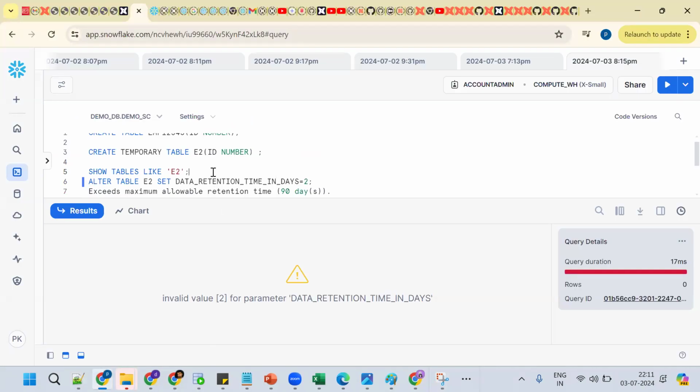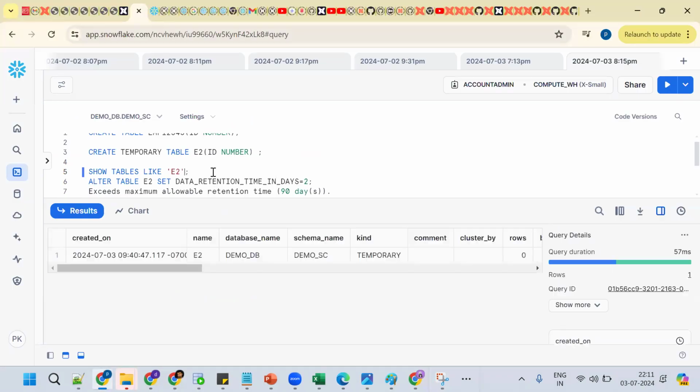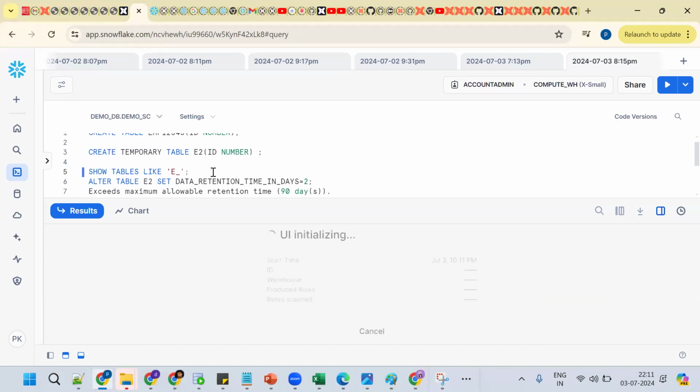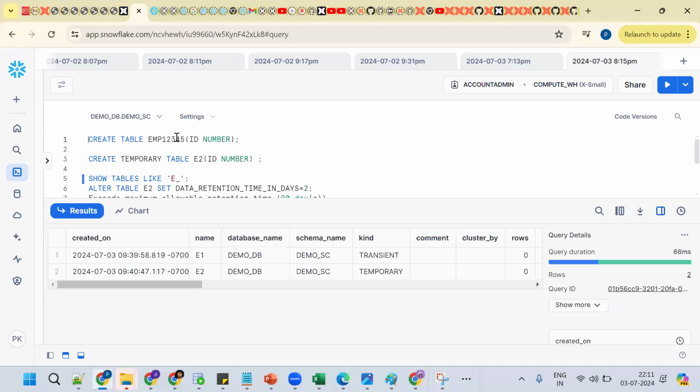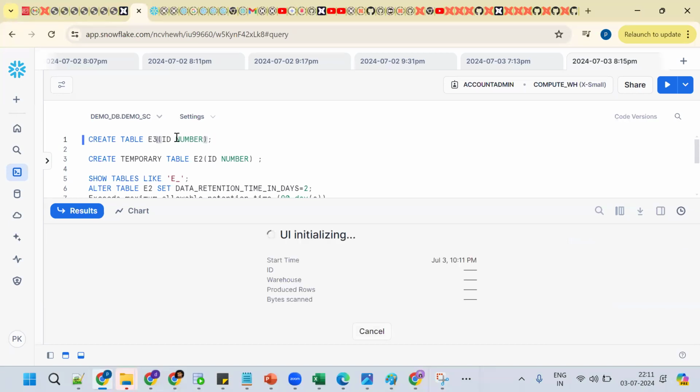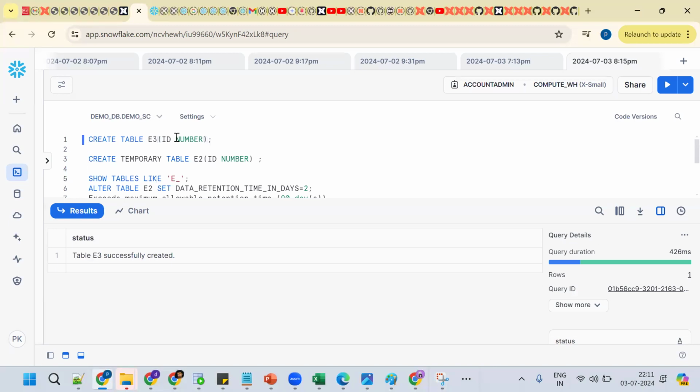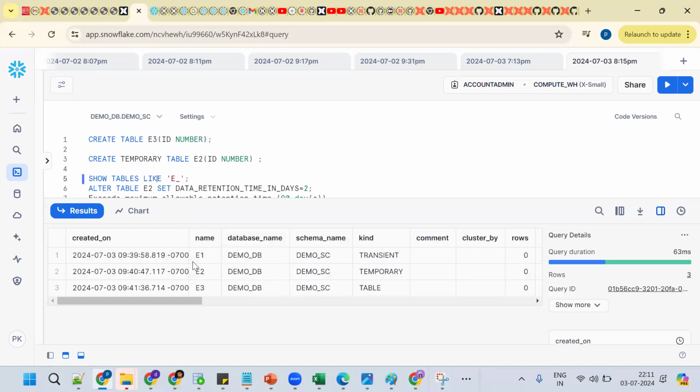Same thing. Now what happened? Let me go back here, go for show tables like. Let me create the E3 table, an important table. This is what table? Permanent table. Now see, show tables. So 3 tables are there: permanent table, transient table, temporary table. This is important.